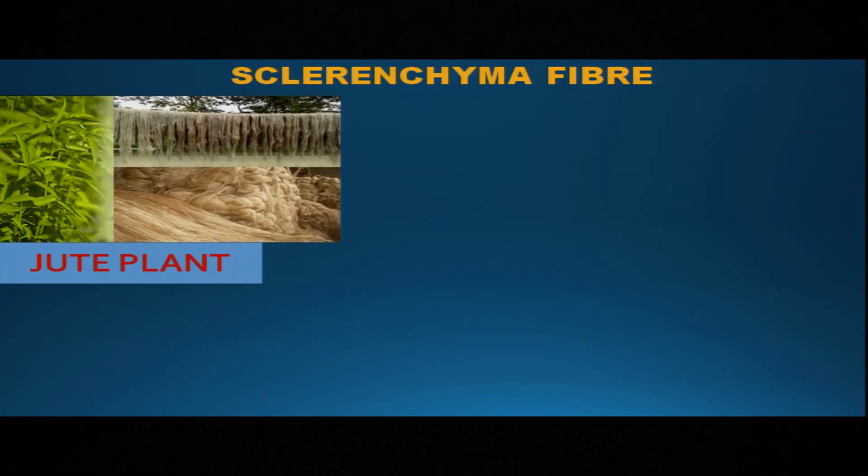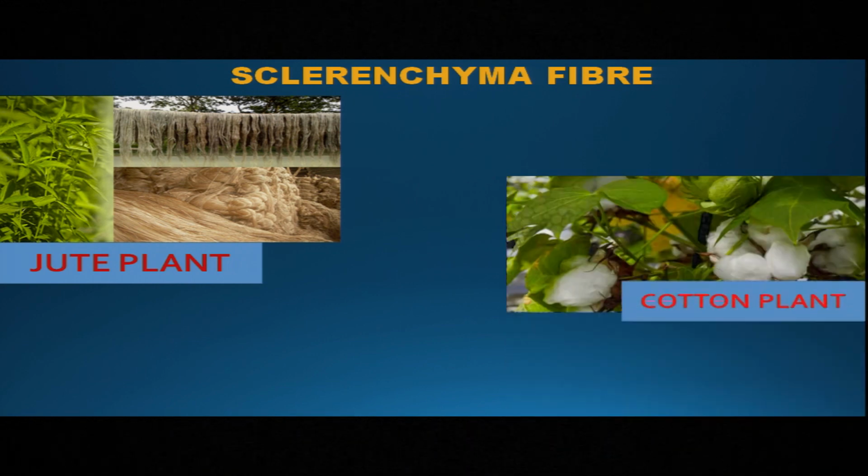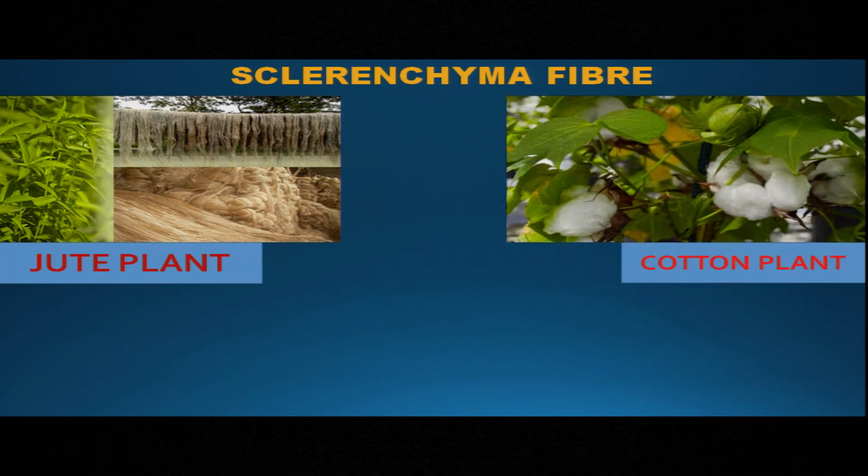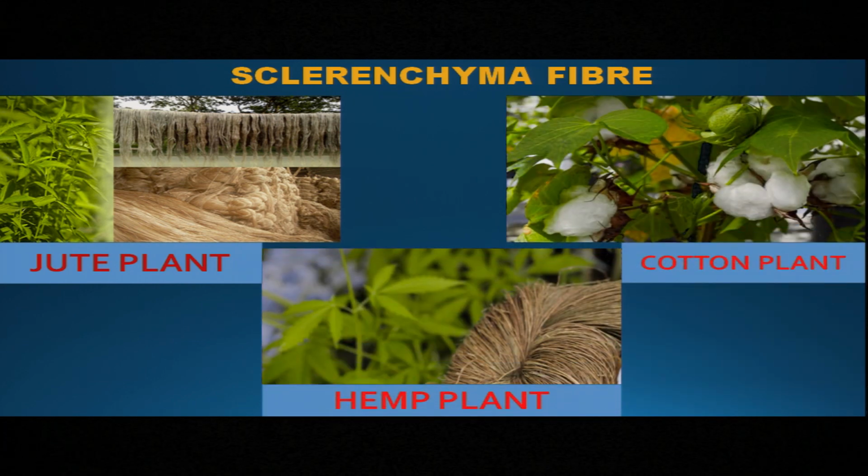But except coconut husk, are there any other parts of the plant where the sclerenchyma fiber is found? Let us find out. Yes, it's the jute plant, the cotton plant, and the hemp plant. And commonly we say those are the fiber yielding plants.